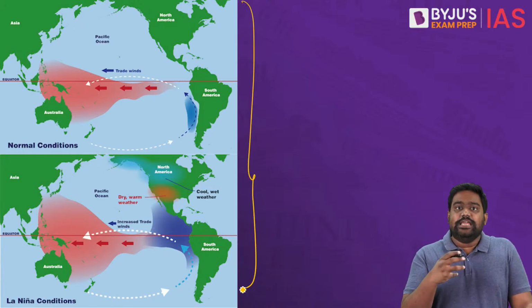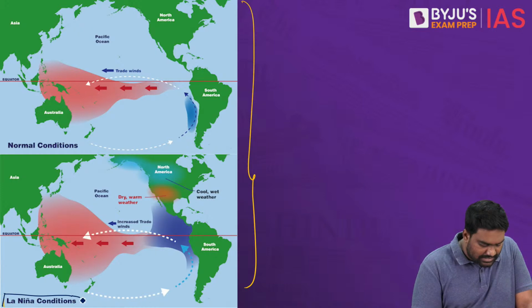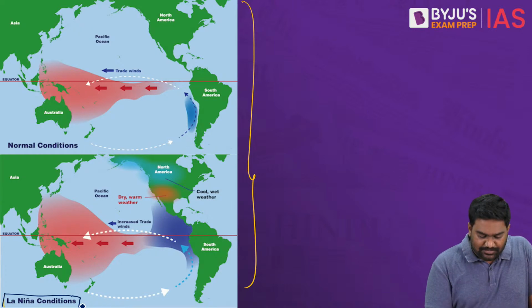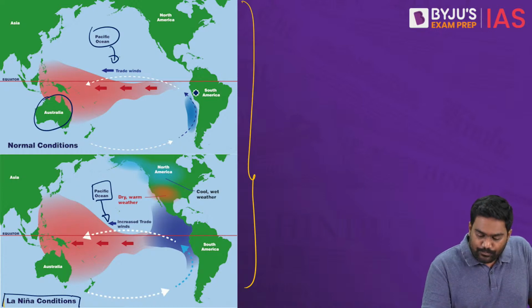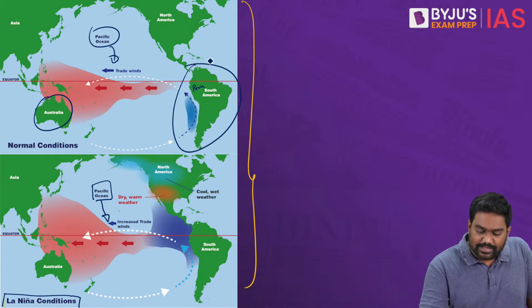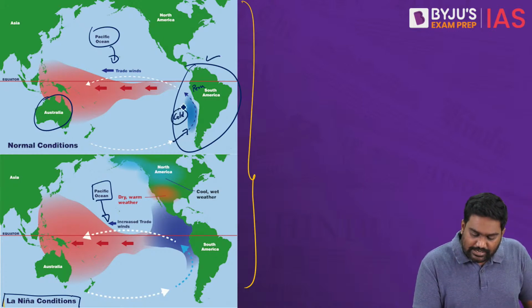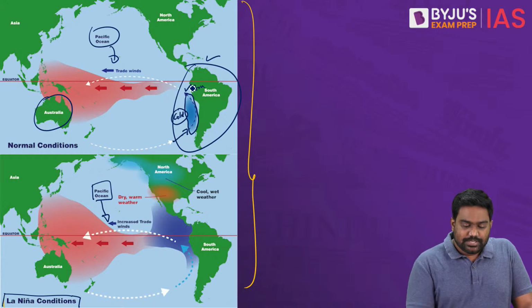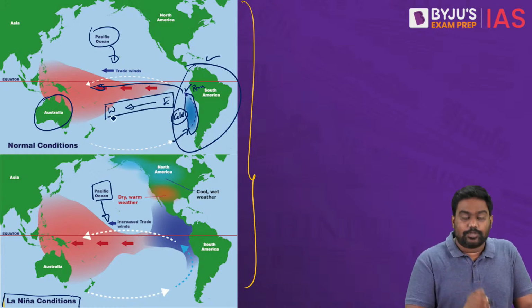La Nina is a very unique pattern that we observe related to global weather conditions. It specifically occurs in the equatorial Pacific, between Australia and Peru, that is between Australia and South America. In a normal year, you have the cold Peruvian current, the oceanic current here. So along the coast of Latin America and Peru, you have these cold waters, whereas the warmer waters are moving from the east to west direction. This is the natural normal process.